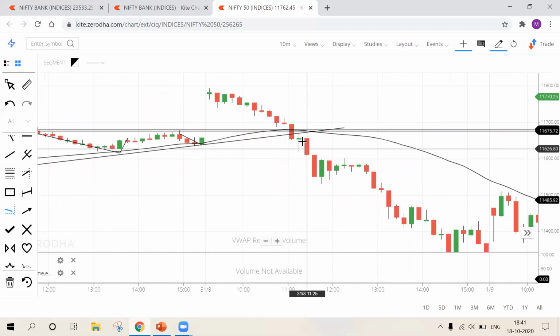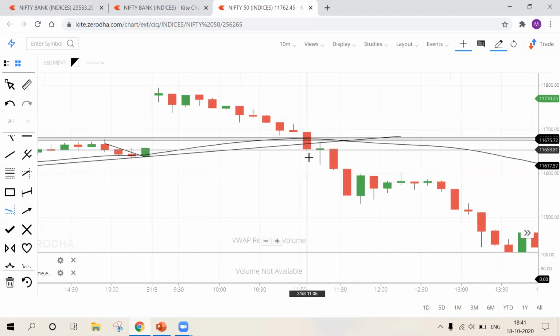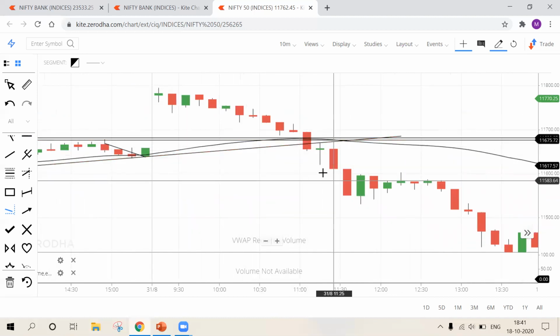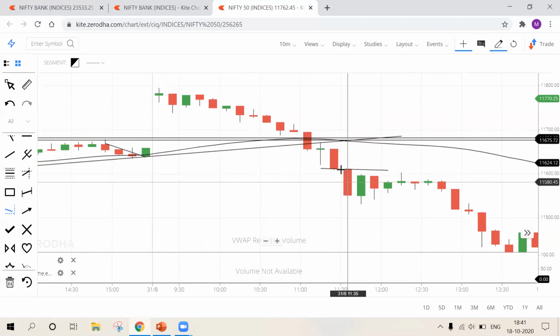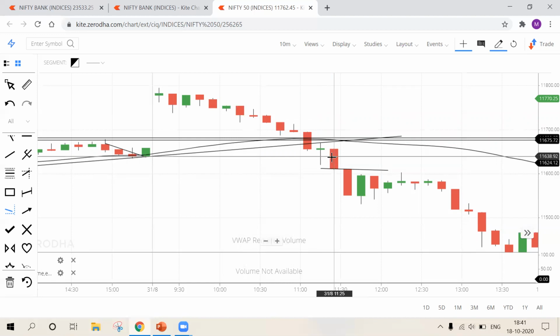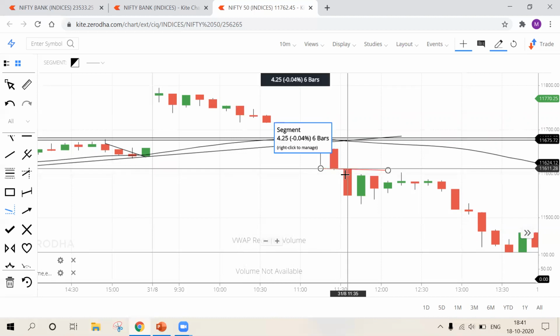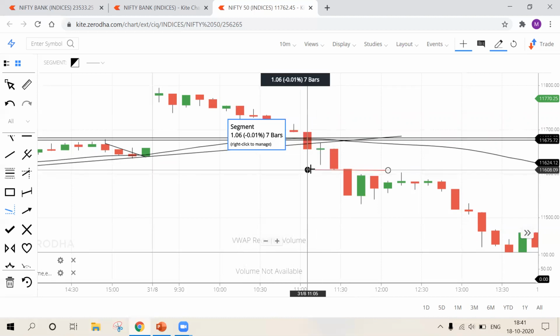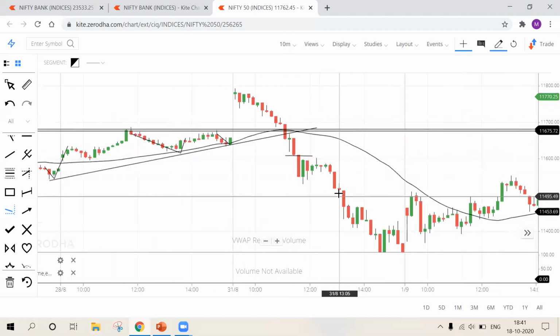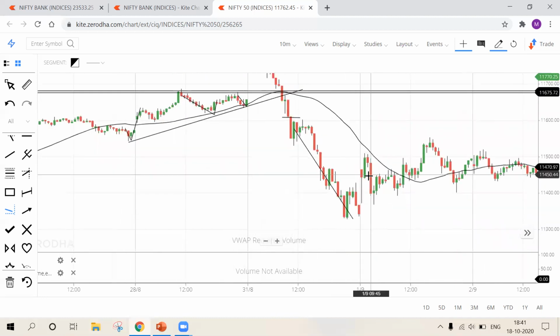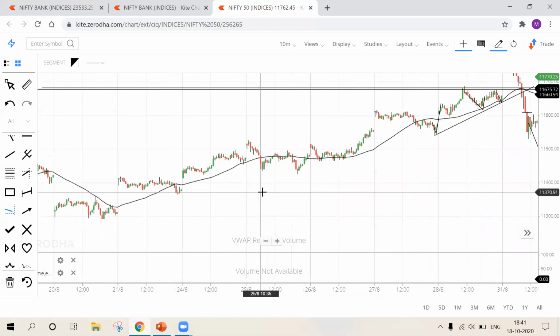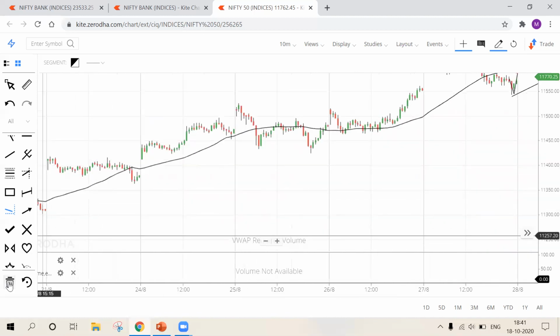And yes, you cannot enter immediately there because there are no back-to-back red candles after the breakout. You can enter at this point. I mean, sorry, very sorry: back-to-back red candles, lower low formation, and this candle's low is broken by this candle. So you can enter at this point in the 10-minute time frame. Look at the fall. All these are your profits. Great fall. Simple strategy, but effective results.